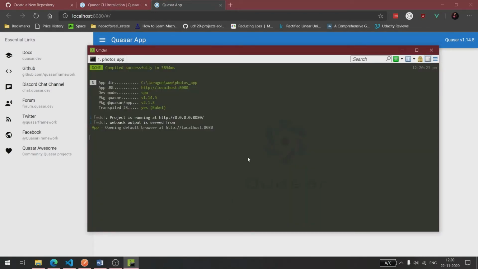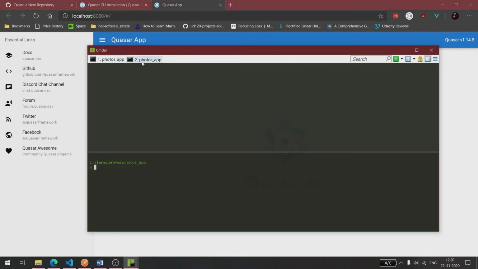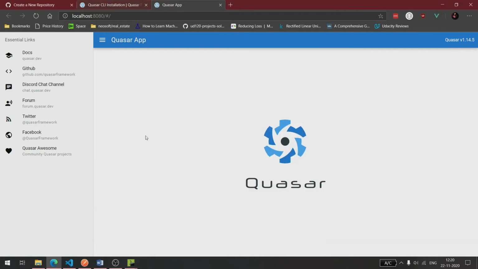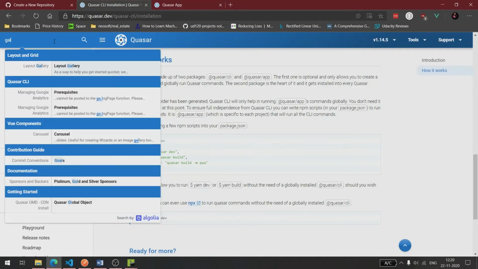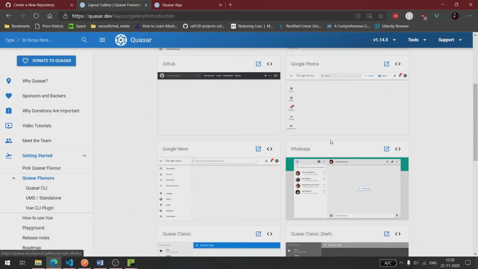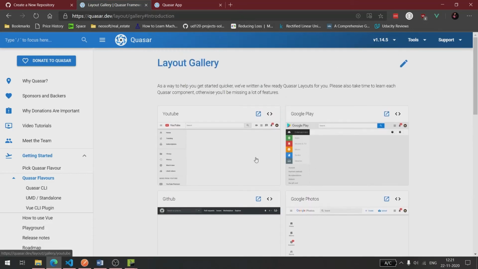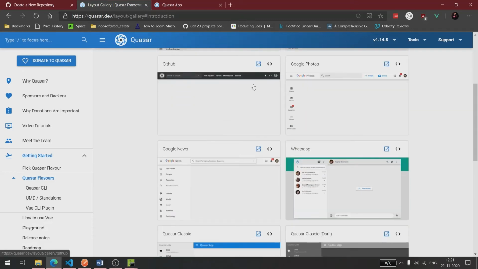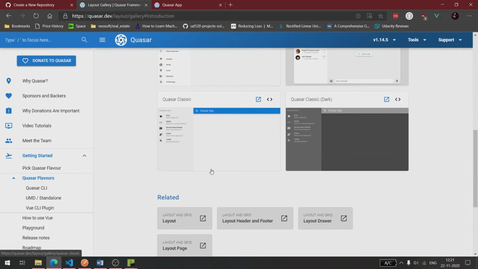Now let's open another terminal. So let it keep running, and it gives you the basic scaffolding like this. But we want a photos app, and luckily it has a gallery option which gives you some pre-built layouts, and you will get the Google Photos layout from here. It has the top bar, Google Photos, WhatsApp Web, Google News, Classic, which we already have, and Dark. So let's look into this.